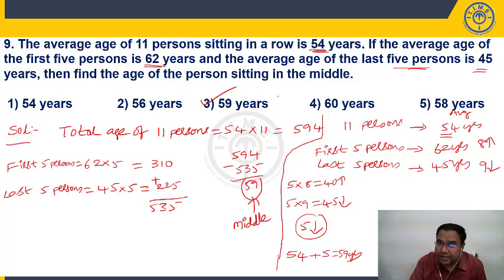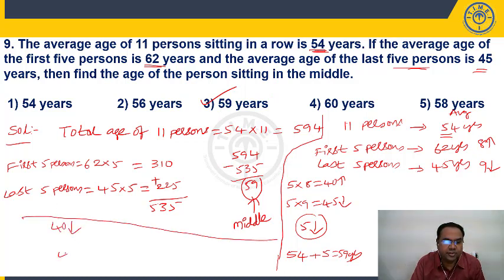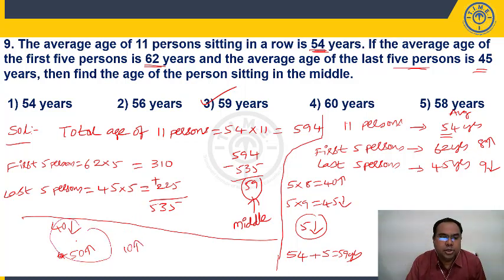Now let us say if it is reverse, your question is over. Now let us say you got 40 less for the first 5 people, last 5 people you got, let's say, 50 more. How much more are you getting for the group? 10 more you are getting for the group, right? So otherwise you say the last 5 people is 50 more. So what will happen? You will get total 10 more. If you are getting 10 more, what will happen here? The age of the other person should be 54. It is 10 more. No, you have to remove that 10. His age should be 44. You got this point.